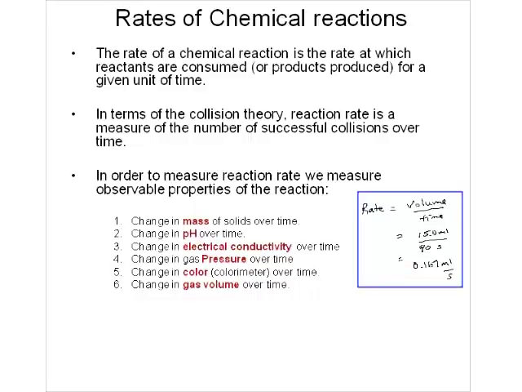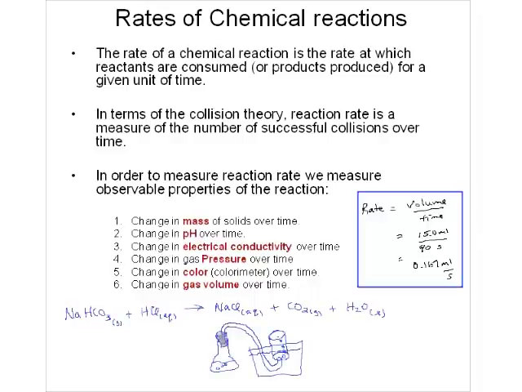Now you guys probably did a lab on this, where we would measure reaction rates. We took something like sodium bicarbonate and we reacted it with hydrochloric acid. And what we're seeing here is that this reaction is going to produce carbon dioxide gas. So in the lab, you would have measured this by taking something like an Erlenmeyer flask and a rubber stopper with a hole in it with a tube, and you'd have an upside down container here that would be filled with water.